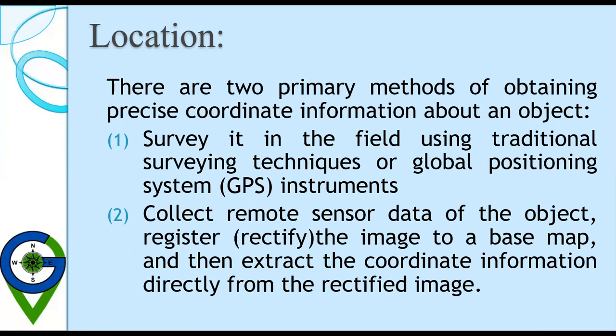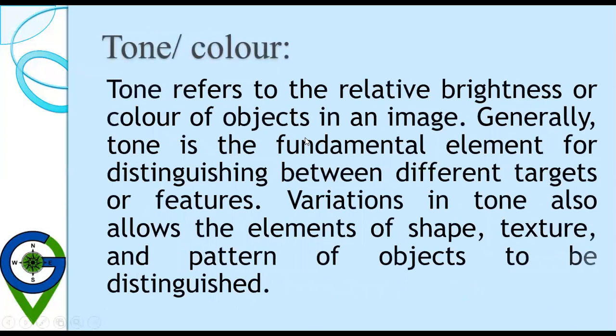However, we can extract coordinate information manually for a given point if we know the coordinates for a few points on the image and the scale of the image. So this coordinate information can be obtained by measuring the distance of the desired point from the known points, other than the preceding two. Then the second element of image interpretation is the tone or color.